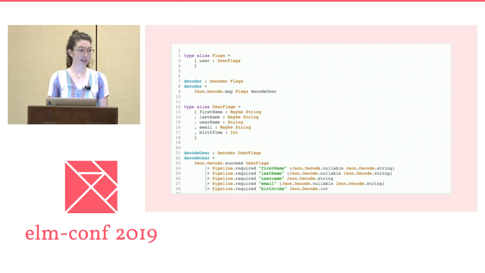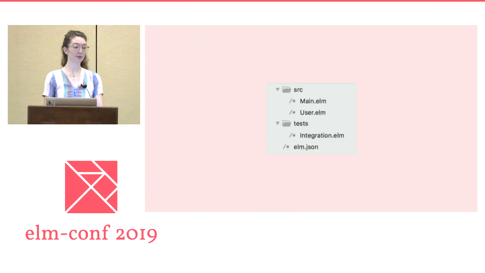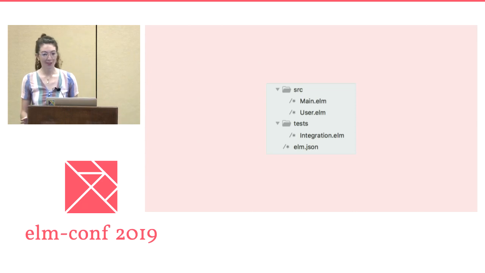Having this kind of repetition in naming suggests that we might have a self-contained idea of a user in this code base. We can fix the naming collision with a simple rename, but we can also pull user out into its own module. If we pull user out into its own module, we won't have to worry about naming collisions as much in our main file, and the code might be a little easier to keep in our heads. Plus, if we wanted to test our initialization logic or decoder logic for a particular user, it'll be a bit more straightforward. Okay, so our updated file structure looks like this.